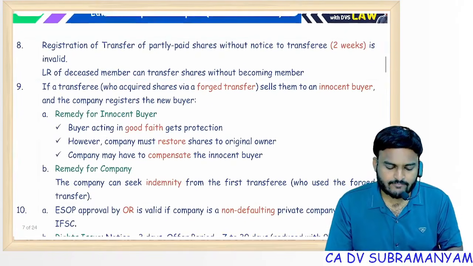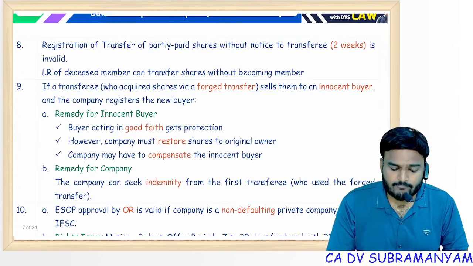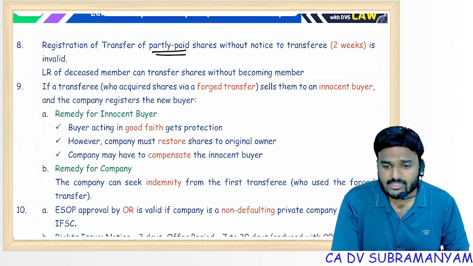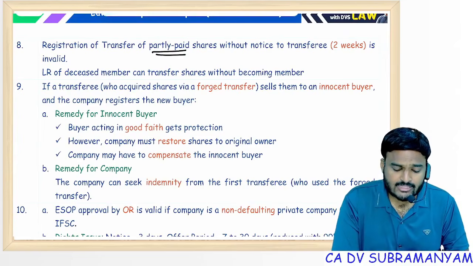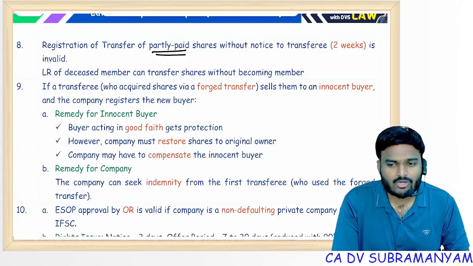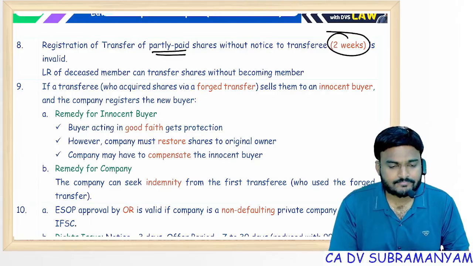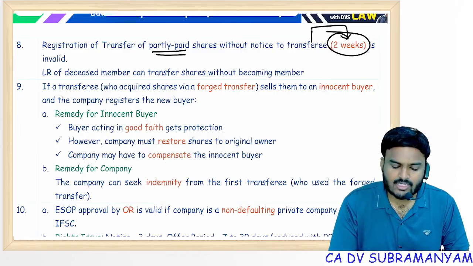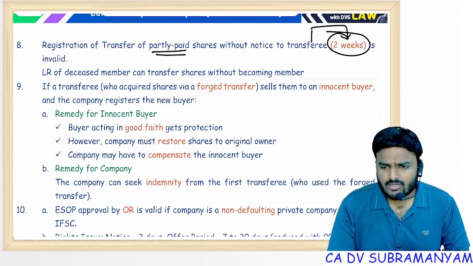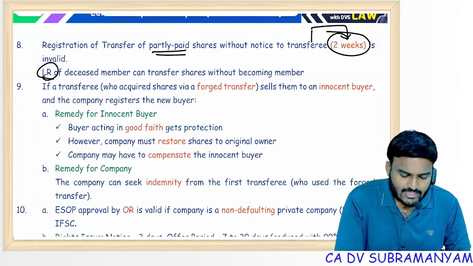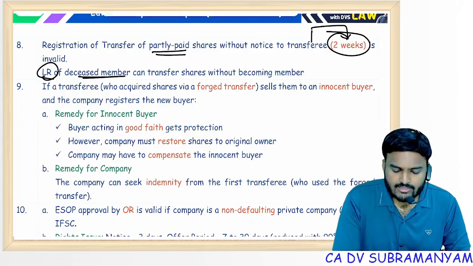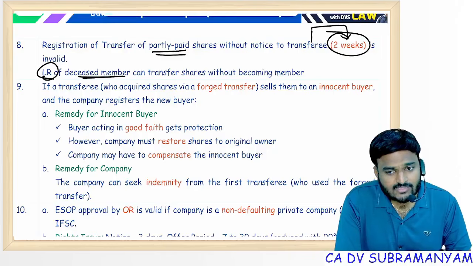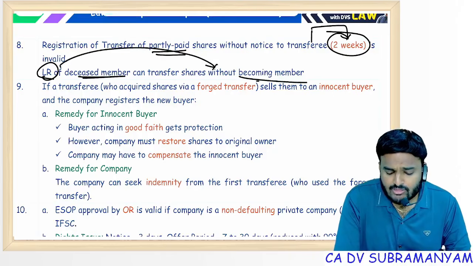Next one, section 56, registration of transfer of partly paid up shares. When an application is executed by transfer alone and shares involved are partly paid up, company shall not register the transfer unless it gives intimation to the transferee and waits for 2 weeks. Without notice to the transferee, that means transferee has to respond within 2 weeks, or else company can assume that transferee had no objection. Legal representative of the deceased member, either he can register himself as a member or he can transfer shares without becoming a member.